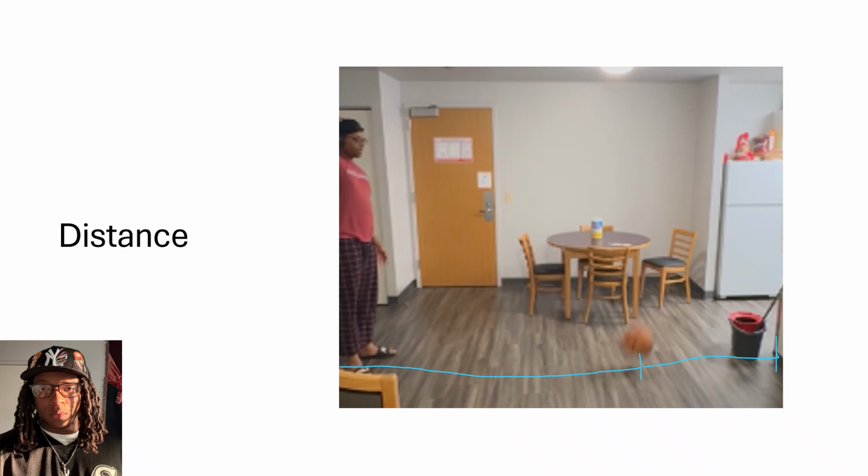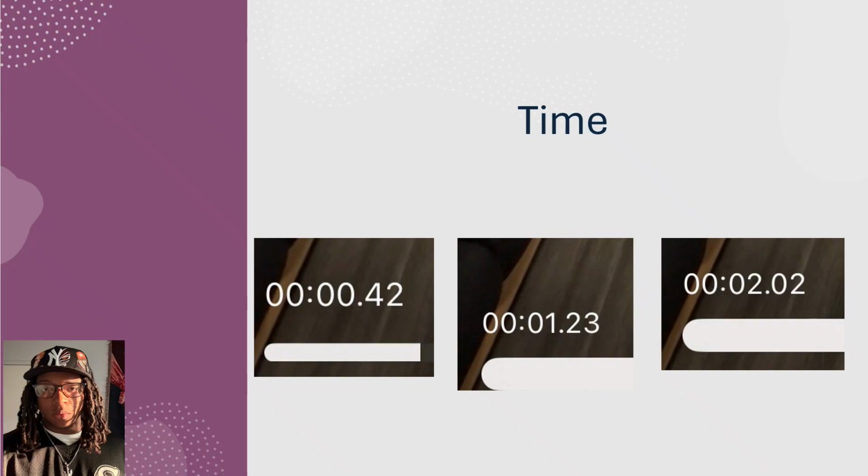The distance the ball traveled before the first bounce was about 7.115 feet. The distance before hitting the wall was about 3.6975 feet from the first bounce. The total distance traveled was 10.8125 feet. These are the times that the ball was released, first hit the ground, and finally hit the wall.